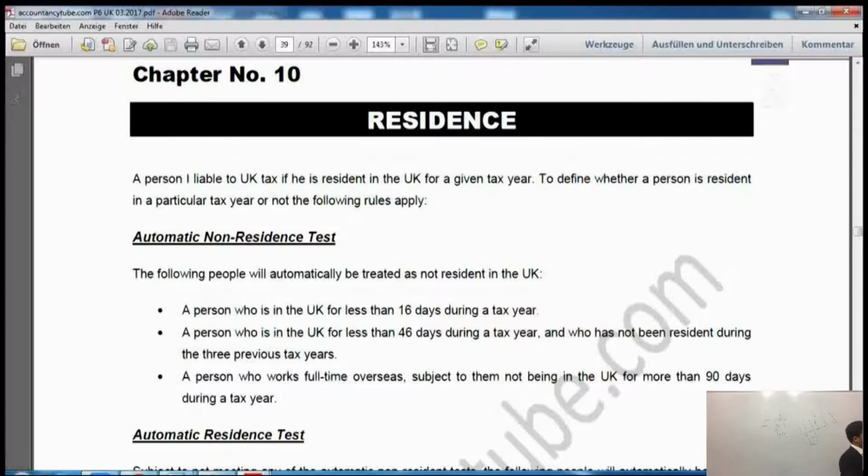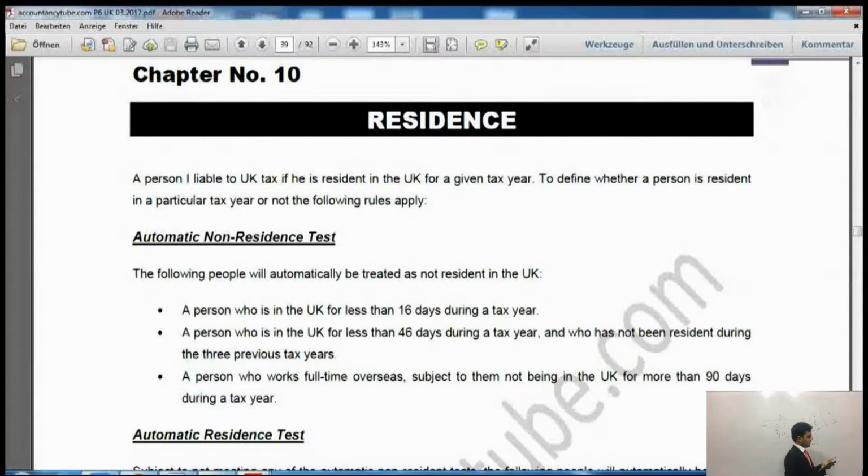As you can see on your screen, it says residence, and it is chapter 10 of the notes on page 39. I assume that you have already downloaded it. A person is liable to UK tax if he is resident in the UK for a given tax year. So if someone is resident in the tax year, then they will be liable to pay UK tax.